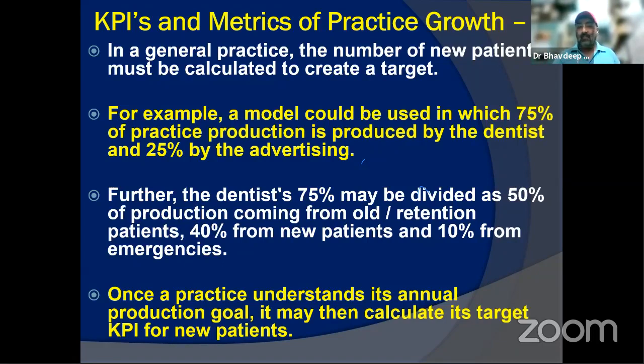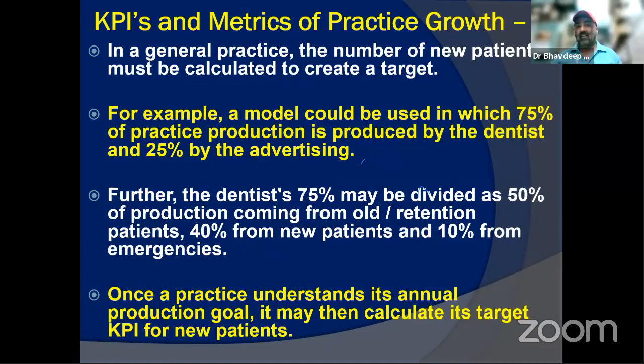Then from that 75%, you can further create a split: 50% from old retention patients or retentive patients, 40% from the new, and 10% from emergencies. Yes, this is also possible if you are very diligent in scrutinizing your record keeping. If you can do that, surely you are on the right track. Then you can measure what has happened in the past, and you're likely to improve on that, continue with that, or maintain that if you're happy with it.